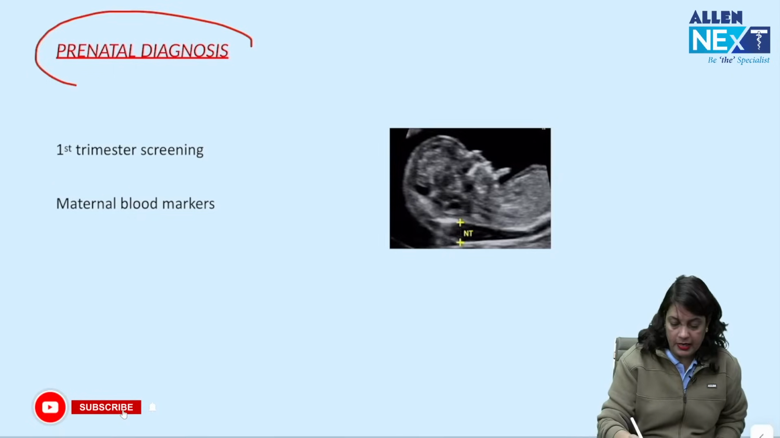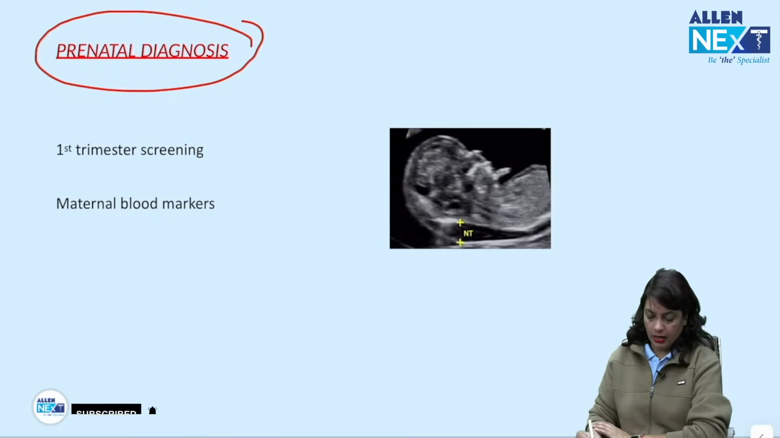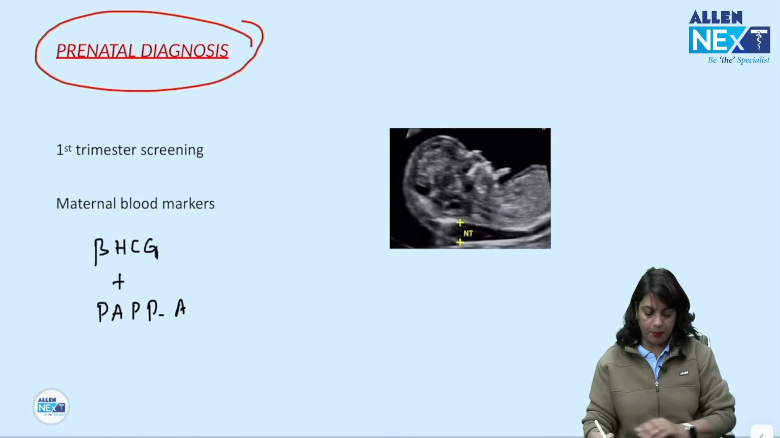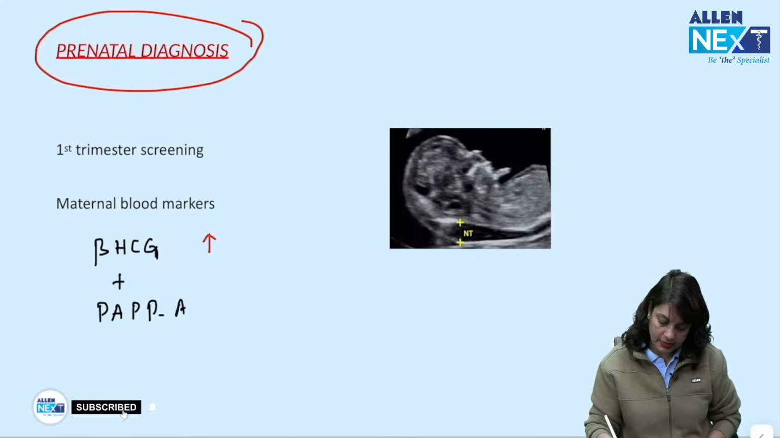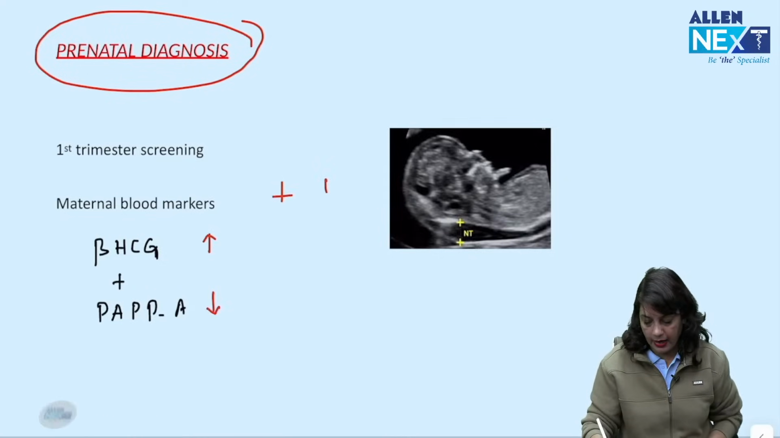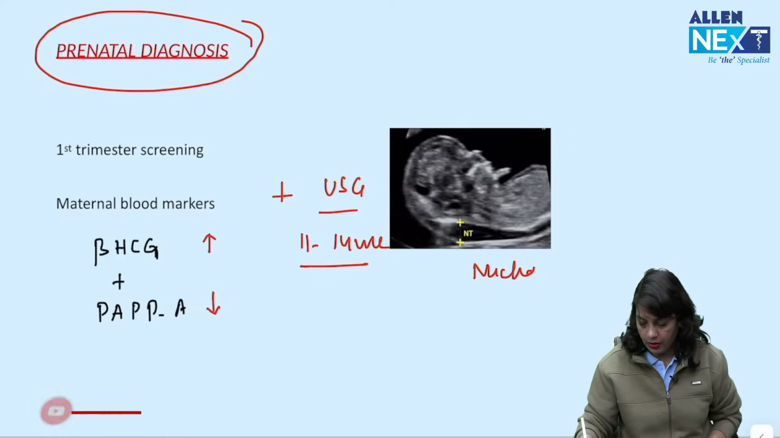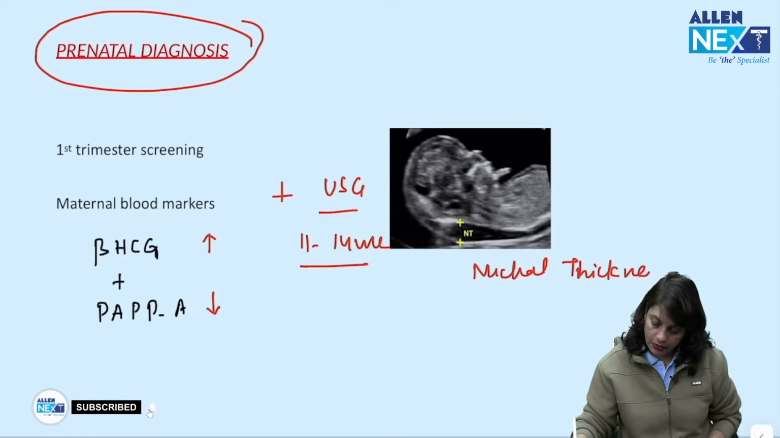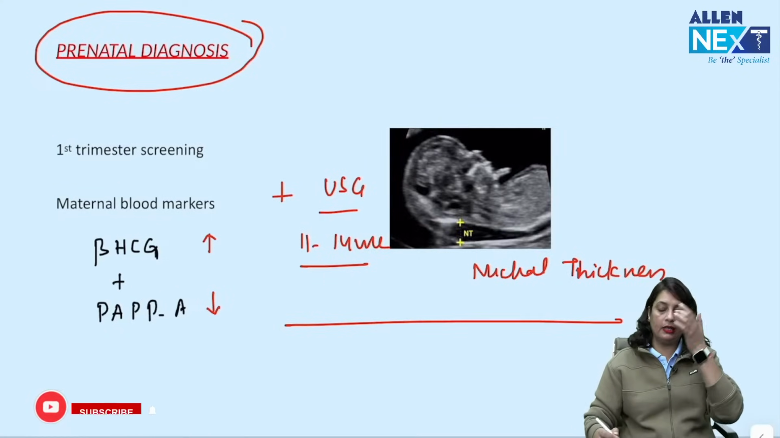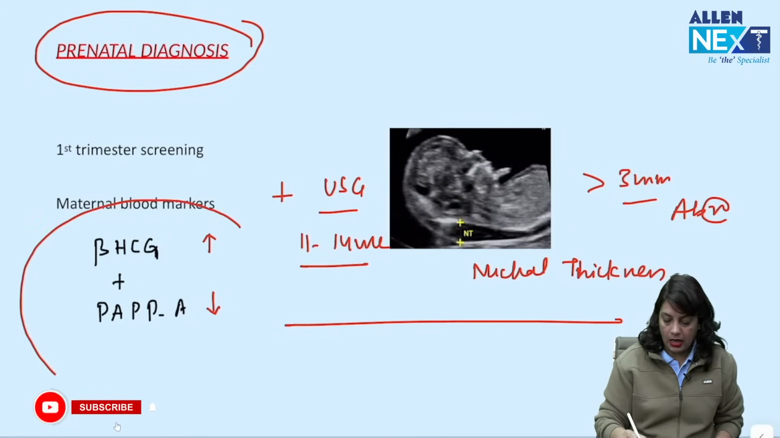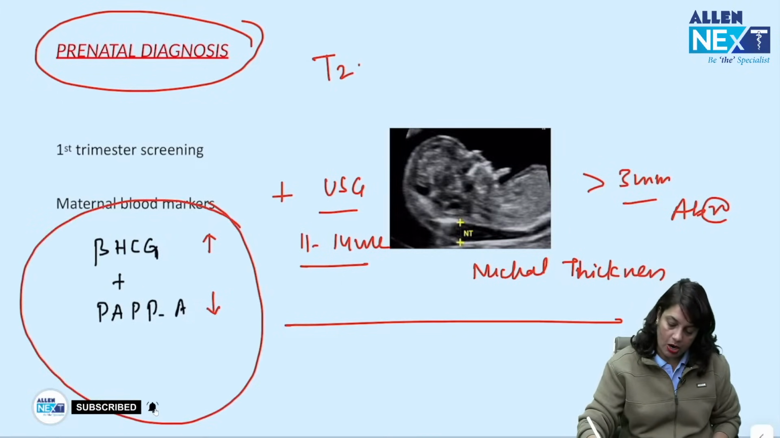Prenatal diagnosis, first trimester screening. You take the maternal blood markers like beta HCG plus PAPP-A. PAPP-A is pregnancy associated plasma protein. Beta HCG level rises and PAPP-A decreases, and you combine it with an ultrasound around 11 to 14 weeks and you check nuchal thickness. And if you combine these two, nuchal thickness more than 3 mm, that is abnormal, and markers are positive, this is Down syndrome.